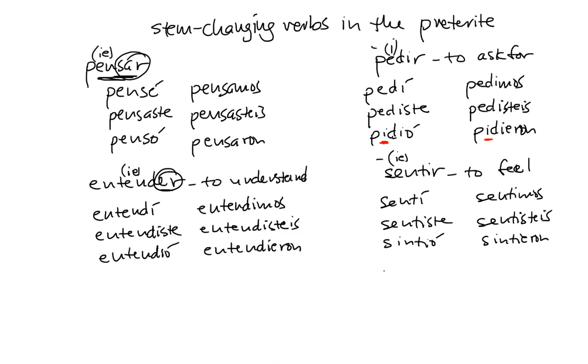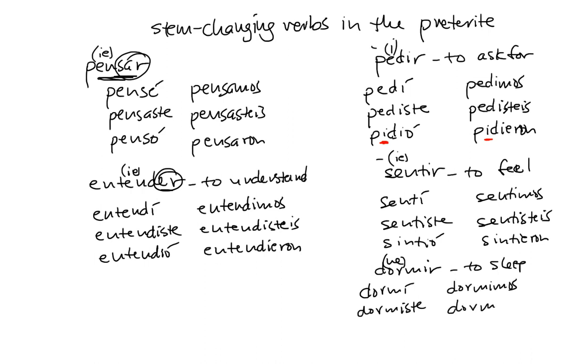Okay? Stem changing IR verbs go from E to I, E to IE, and we also have O to UE. Let's try dormir. That's O to UE, to sleep. What we get here? Four regular forms. Dormí, dormiste, dormimos, dormisteis. But the O goes to U. Durmió. That's a D there. Durmieron.